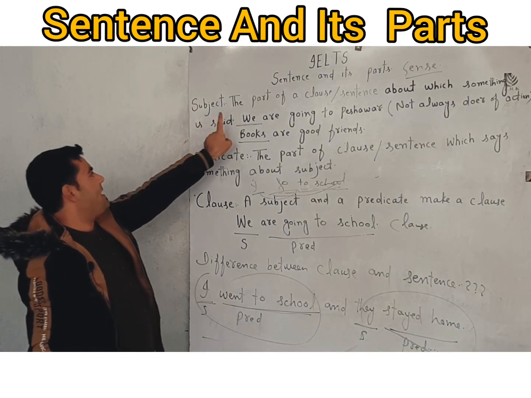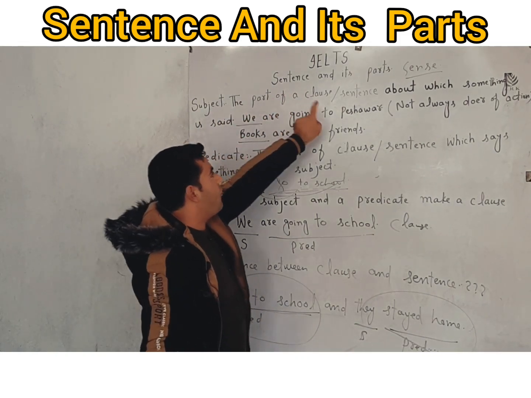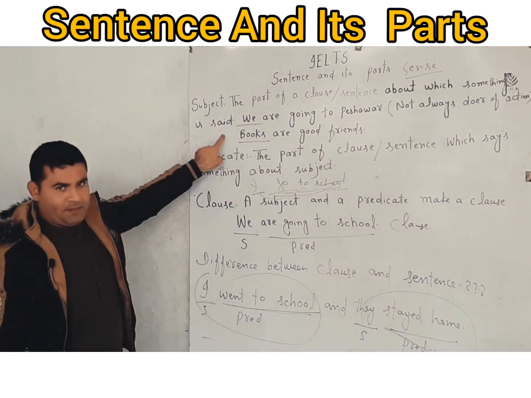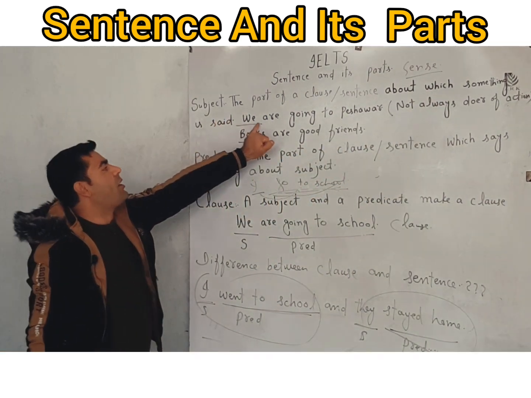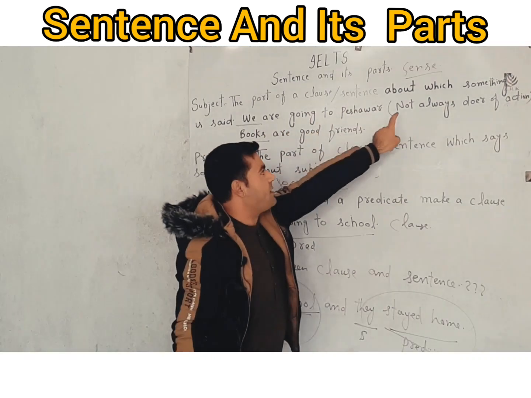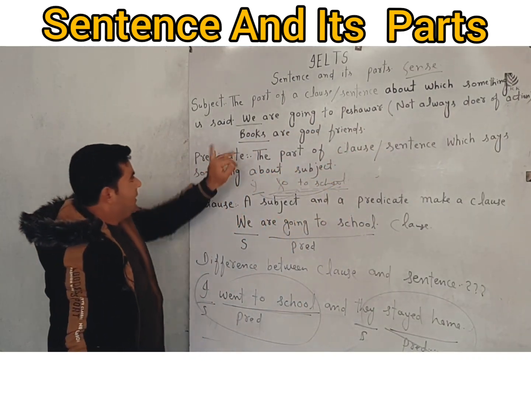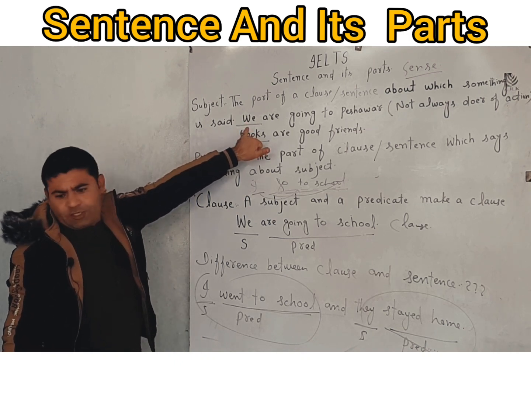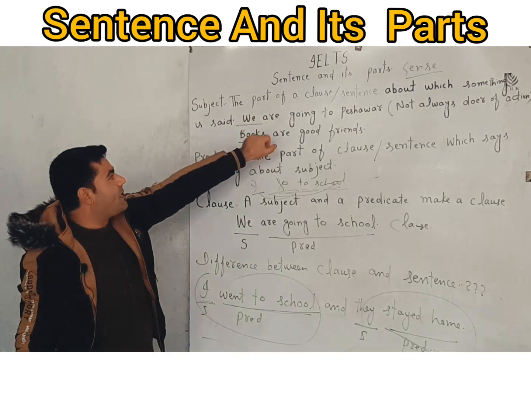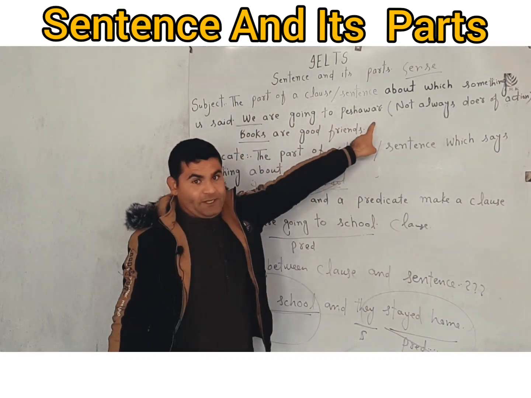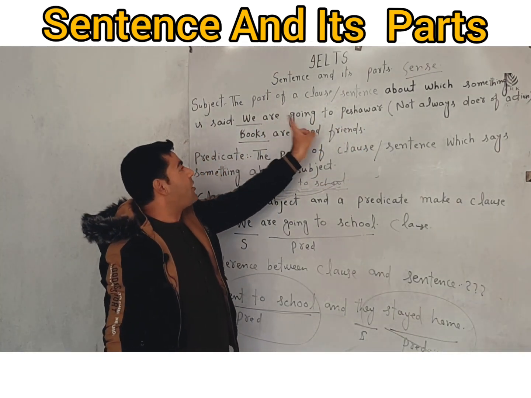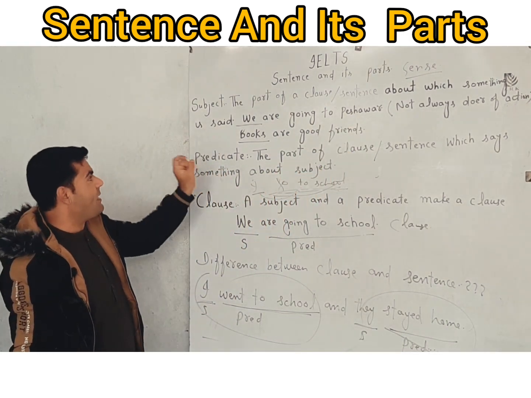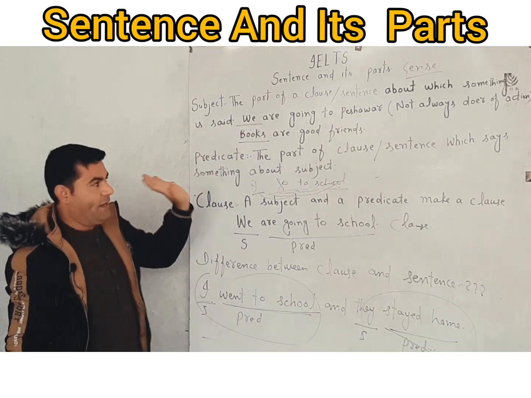We define subject as the part of a clause or sentence about which something is said. Remember, we are going to school. I have mentioned there, not always the doer of an action. Now we call "we" the subject not because it is the doer of an action, no, but because something has been said about it. Going to school, or are going to school, has been said about it. Therefore, we call it subject, not because it is the doer of an action.